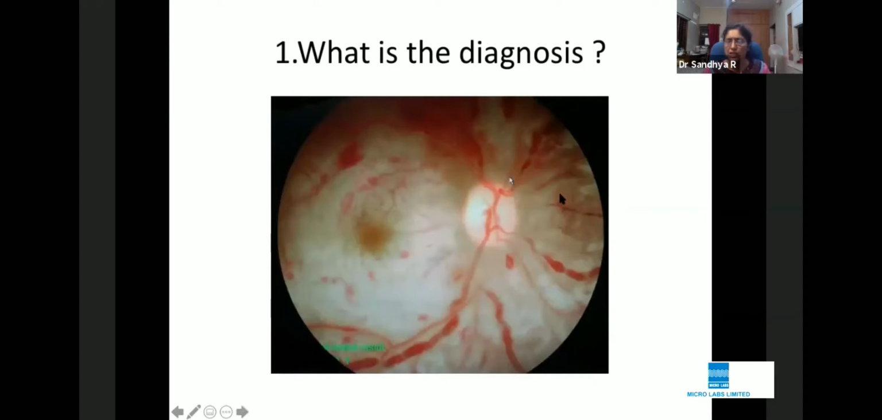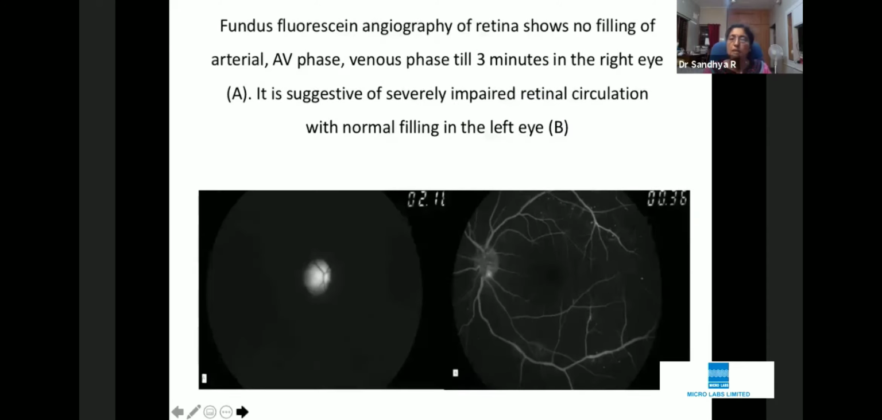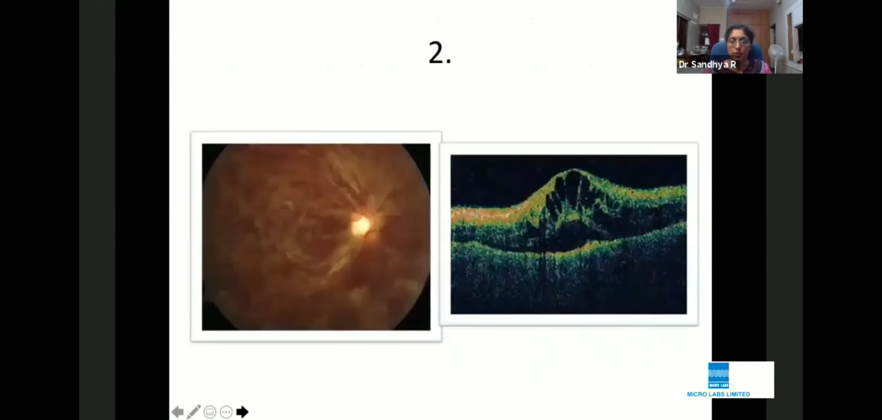So I think I'll just skip this and go to this diagnosis. So how is this different? What is glaring at you? The pallor is glaring. But you may say, okay, I'm seeing some artery over there. What is happening? It is reperfused, but this is a case of combined occlusion, central retinal artery and vein occlusion.